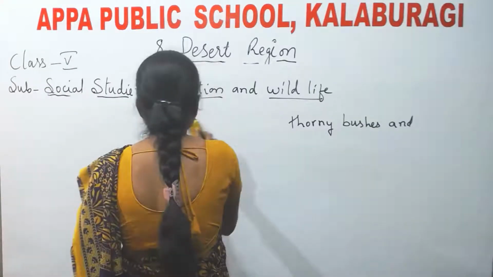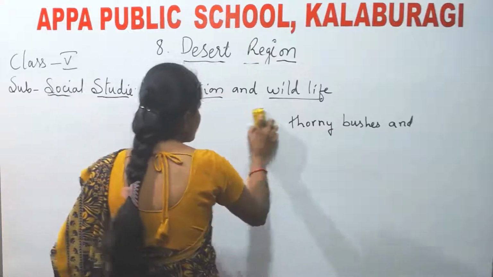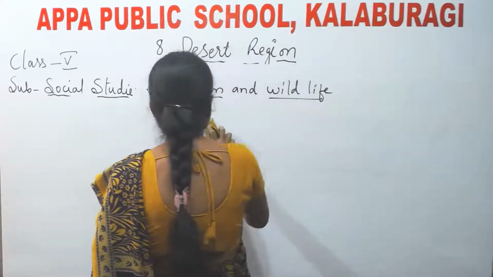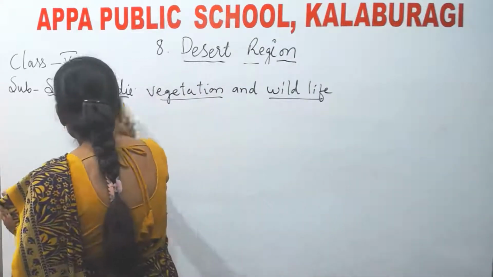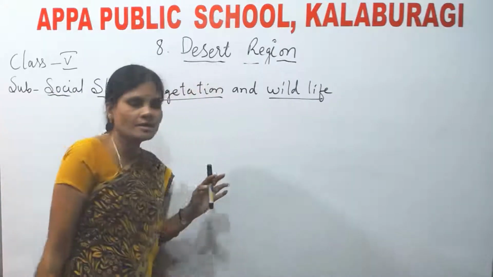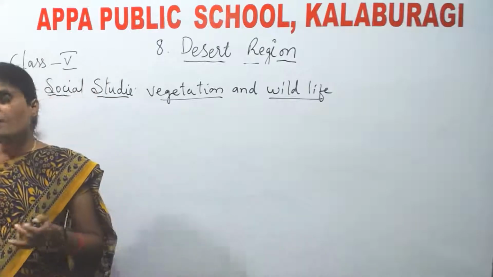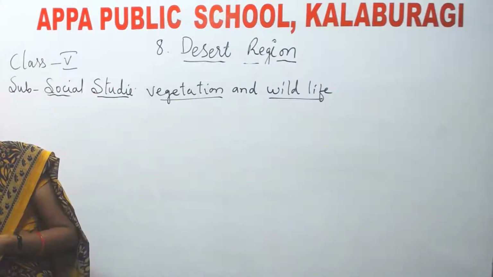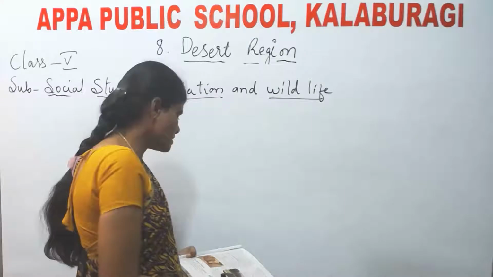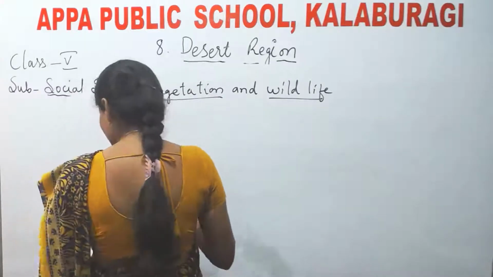Okay. Next, animals. Let us see what type of animals are found in the desert areas. Already I told you that the camel is the common animal which is found in the desert areas, and it is also used for transportation. Okay. Other than camel, what are the other animals which are found in the desert areas? Let us see now.